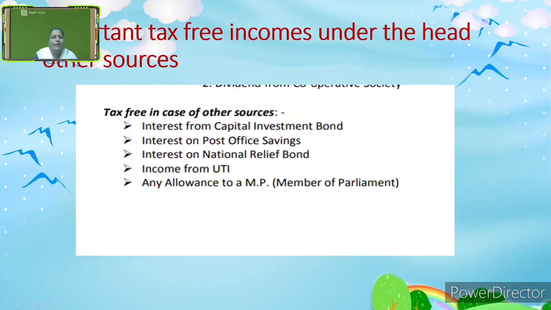Now, let us see what the important tax-free incomes are. There are various tax-free incomes. Let us see which are very important from our problems viewpoint. The tax-free incomes in case of other sources: interest from capital investment fund, interest from USP, interest from national relief fund, income from UTI, any allowance to MP, member of parliament. These are the few important tax-free incomes which we can see in our problems.